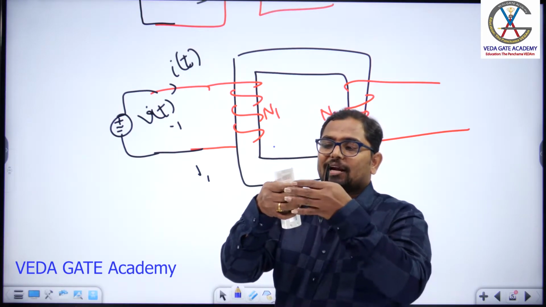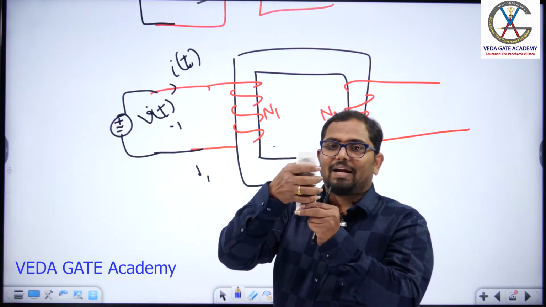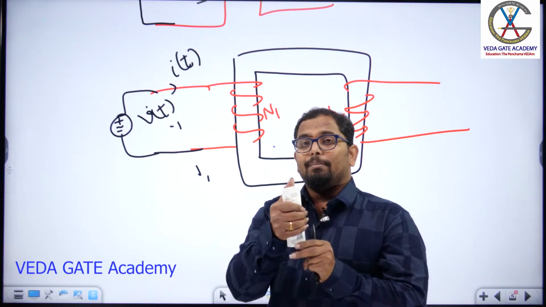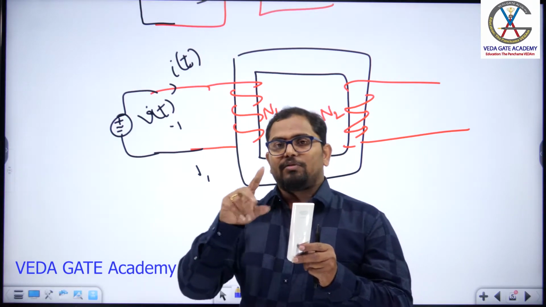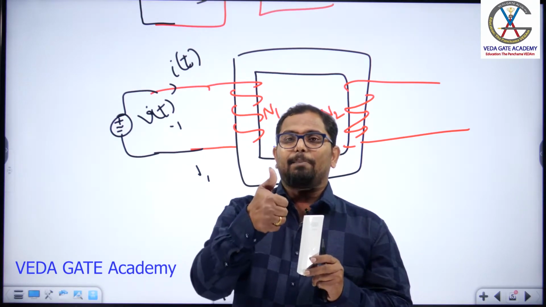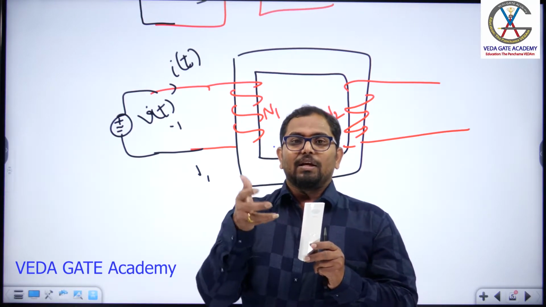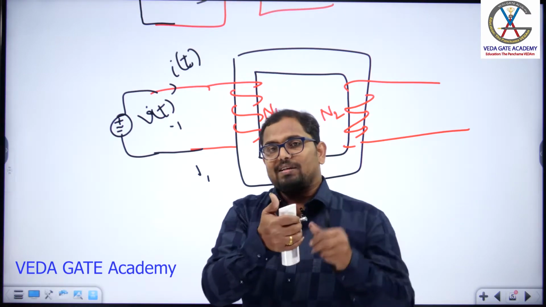If these four fingers represent the current direction, then this thumb indicates the flux produced. So there are two statements. If this thumb represents the current, the fingers wrapping the conductor represent the flux. If these fingers represent the current direction, then this thumb represents the flux direction.